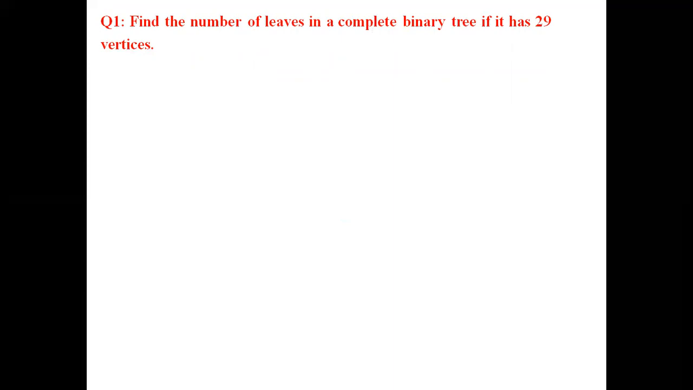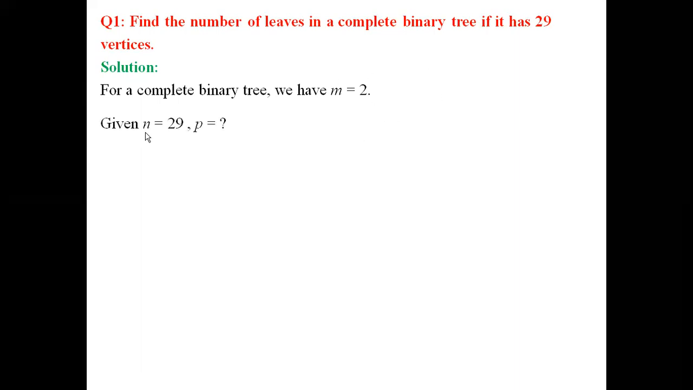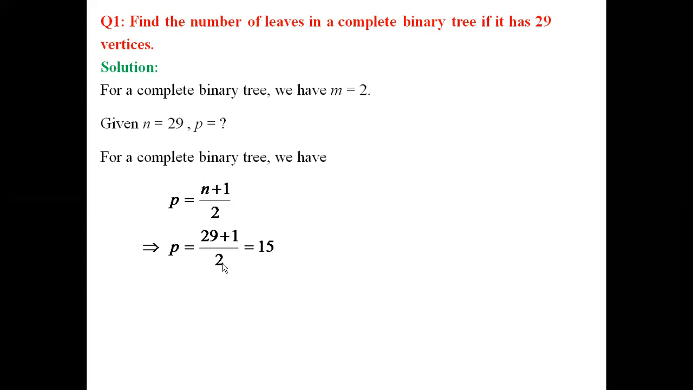So these are notations we need to memorize. For a complete binary tree, m value is equal to 2, and by data we have n equal to 29, the number of vertices. We need to find out the number of leaves, which is denoted by p. So p equal to question mark. For a complete binary tree, we have the result p equal to n plus 1 divided by 2. Substitute the n value: 29 plus 1 divided by 2 gives us 15. So the number of leaves in such a tree is 15.